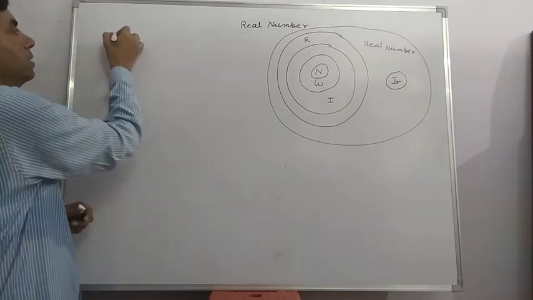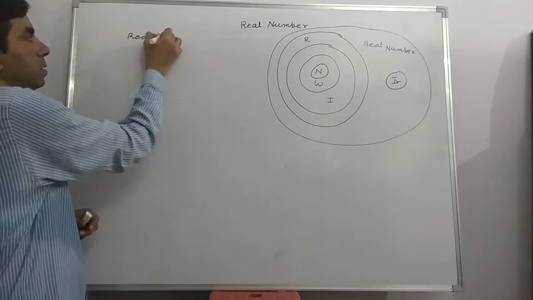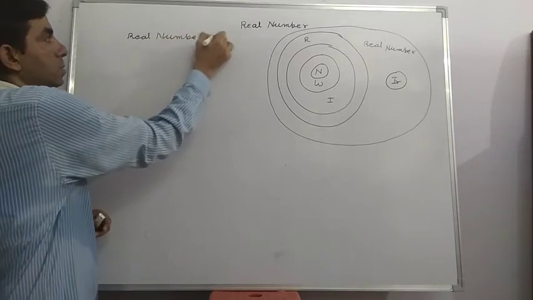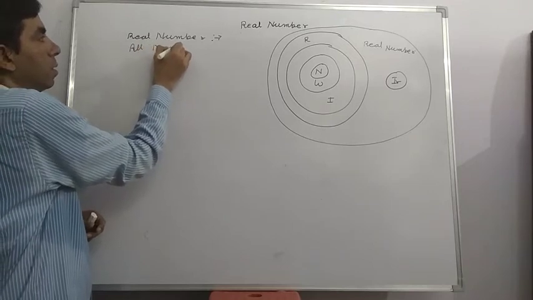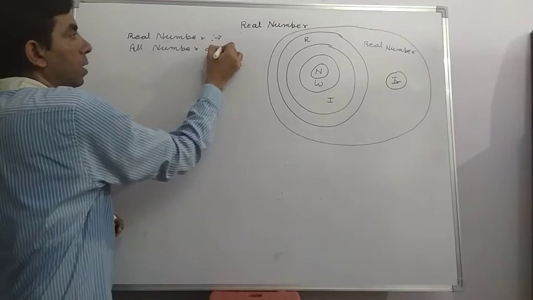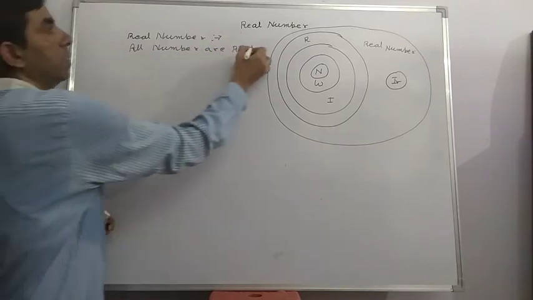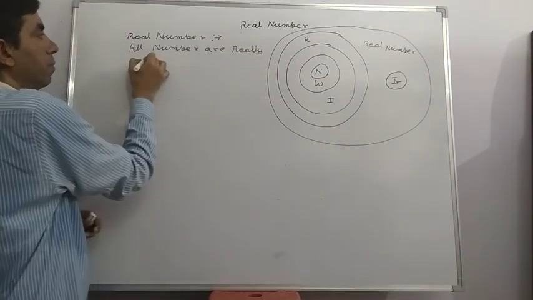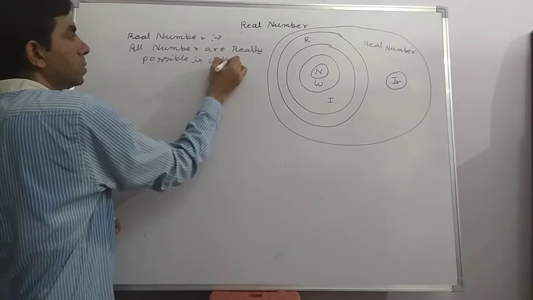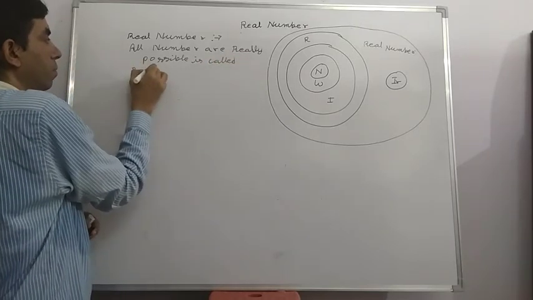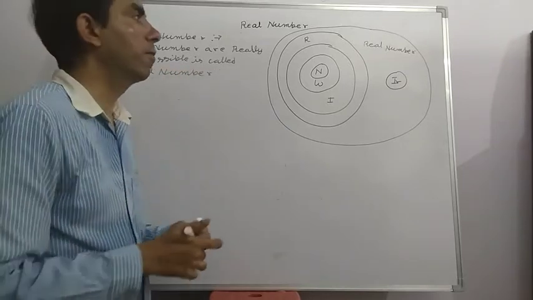In definition, if you want to write it, then all numbers that are really possible are called real numbers.